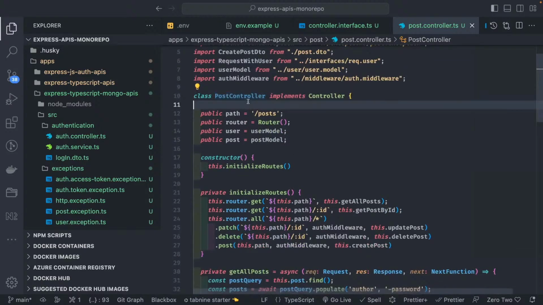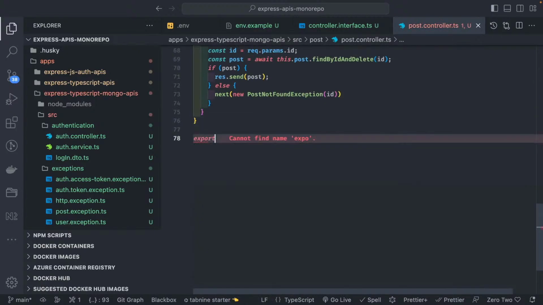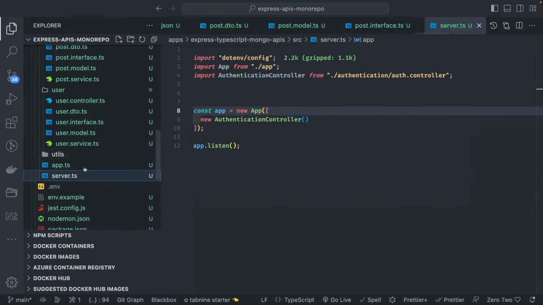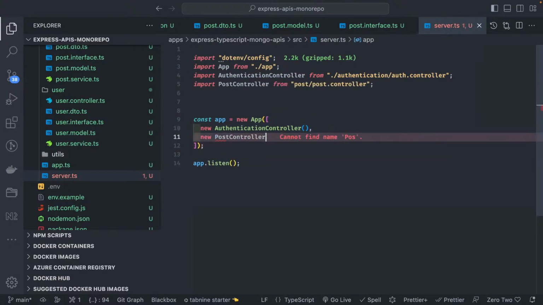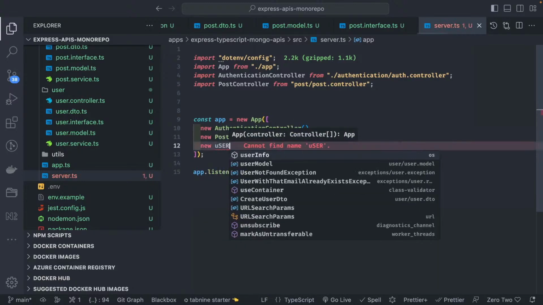So let's add this post controller in the route. Here we are doing export default postController, and go to server.ts, because here we are adding all of these new controllers, and we also have a new user controller.